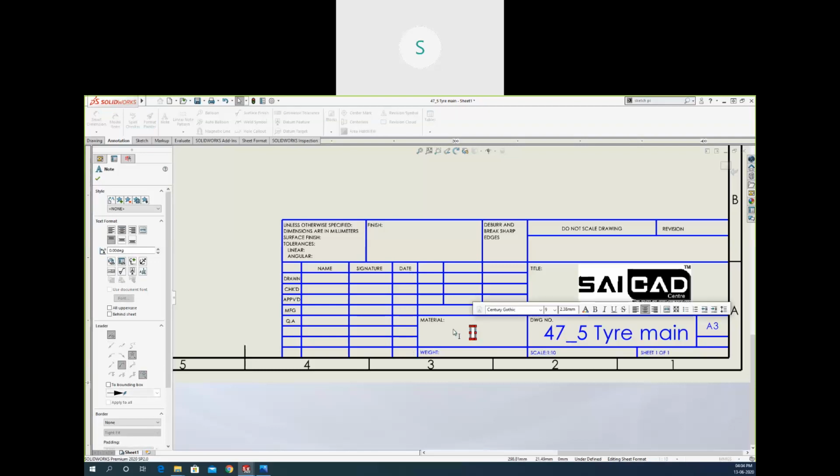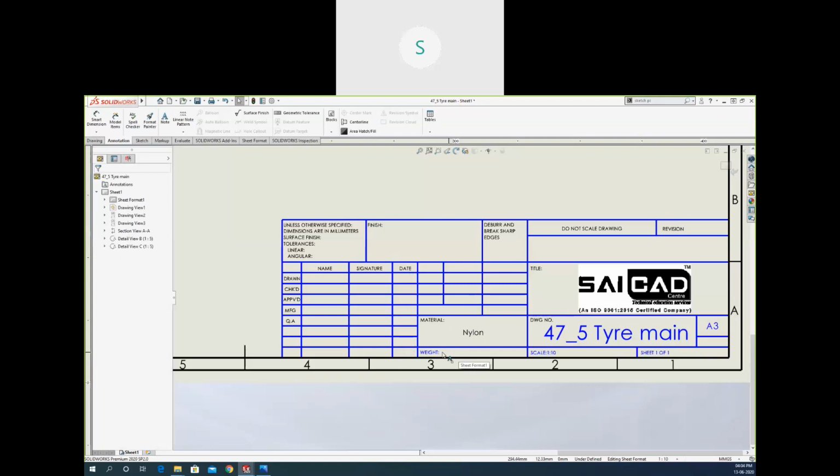So it will just contain the text, like nylon or whichever material you need. You can insert that. You can add the weight. You can delete these also if you don't need these lines.